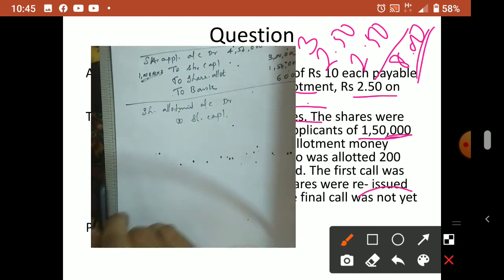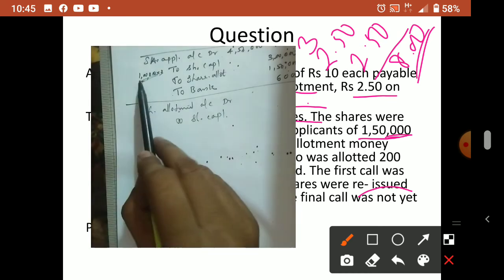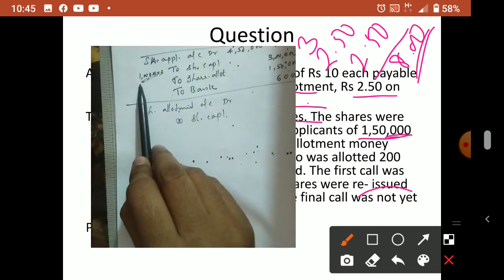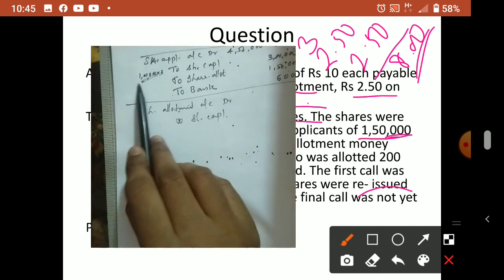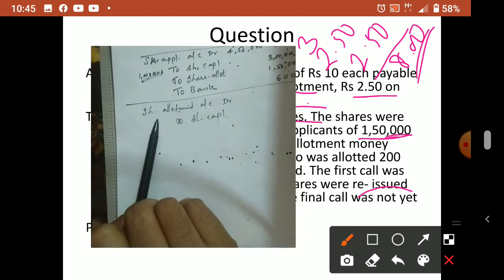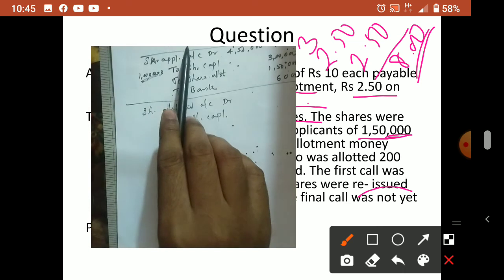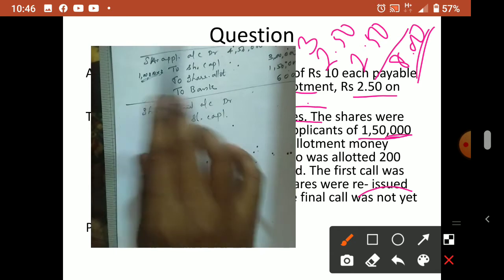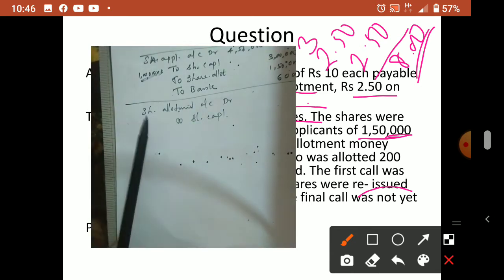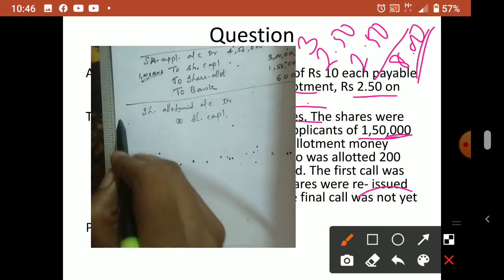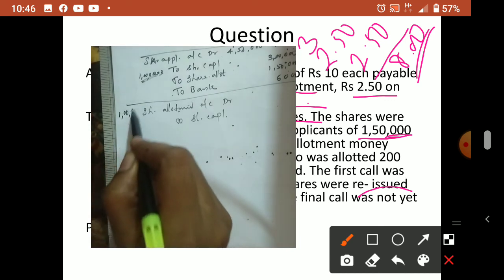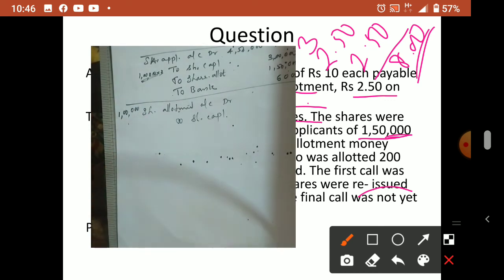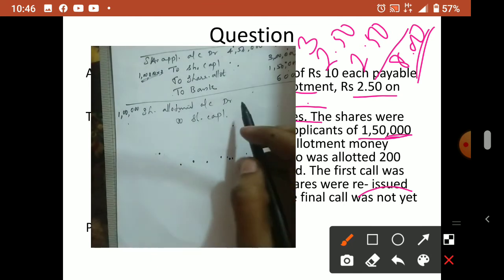From the allotment stage onwards, with how many shares do you have to multiply? Only with 1 lakh shares, what is there with the company. Application only you can take the total received including the excess, that you multiply in the application stage. But from the allotment stage onwards, only what is there with the company. Company cannot allot more than the shares available with them. They have only 1 lakh shares, so 1 lakh only they can allot.